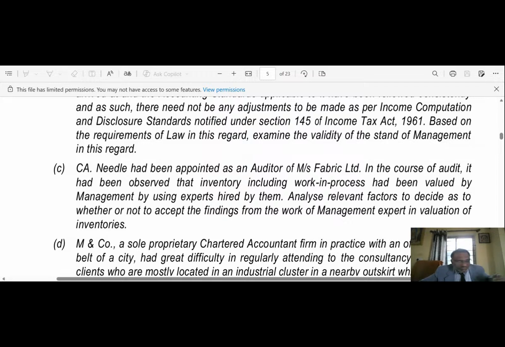Notional expense is not an expense. So, certain items to be disallowed, certain items to be allowed according to ICDS. So, that adjustment you need to give during the course of computation of the total income while filing income tax return. Otherwise, your computation statement will be wrong.